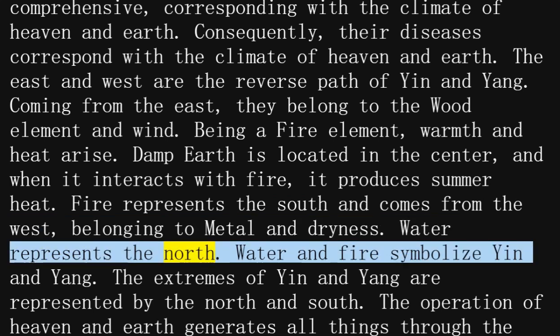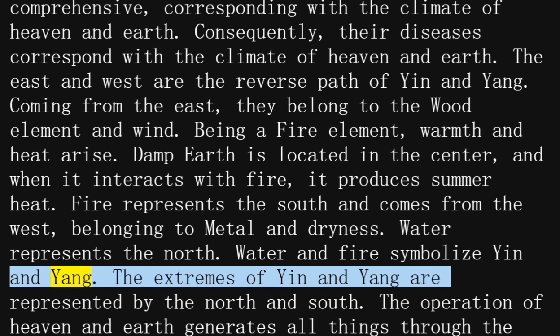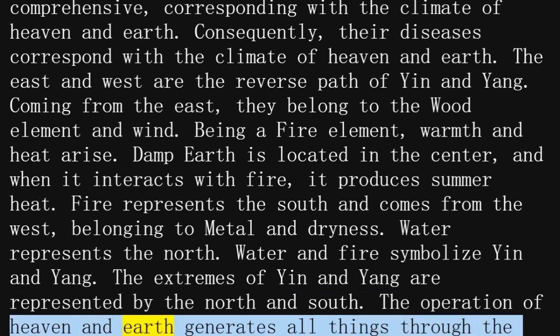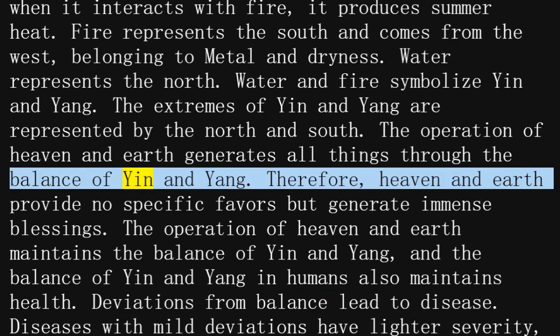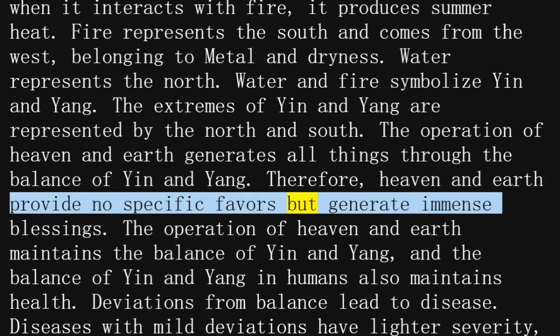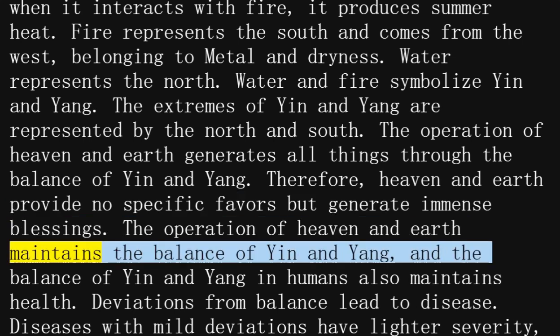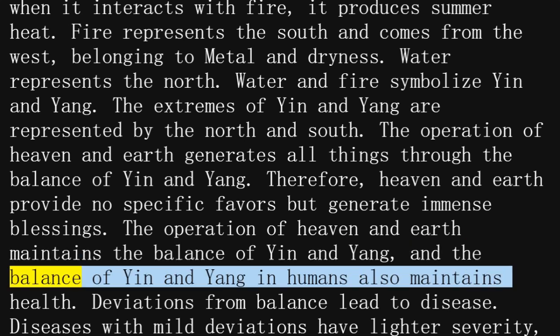Water represents the north. Water and fire symbolize yin and yang. The extremes of yin and yang are represented by the north and south. The operation of heaven and earth generates all things through the balance of yin and yang. Therefore, heaven and earth provide no specific favors but generate immense blessings.